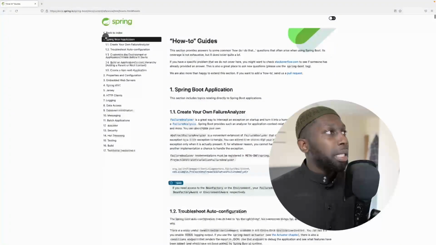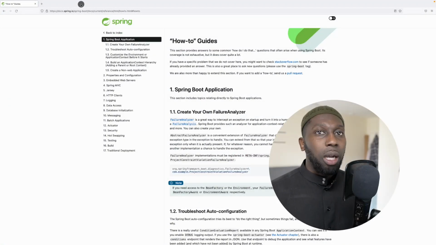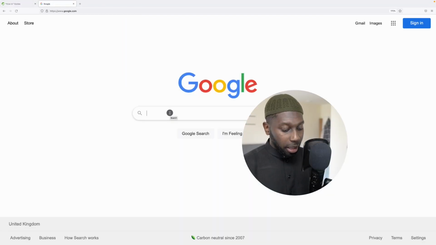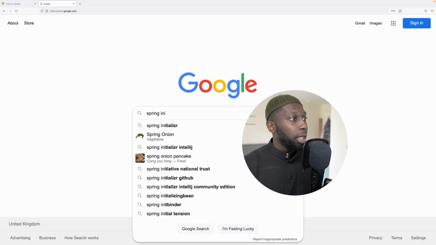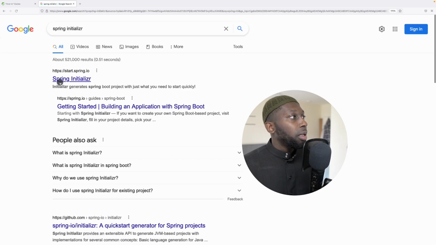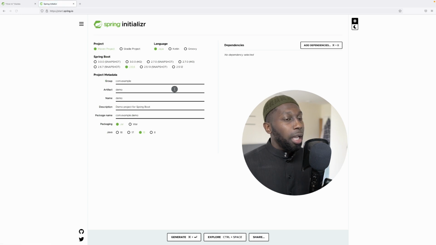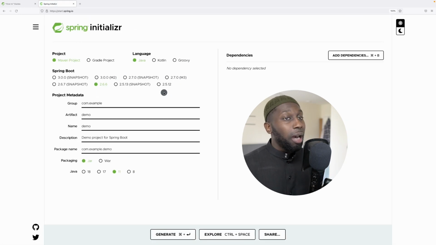Now, this is basically documentation, but how do you get up and running with Spring Boot? Well, if I open up a new tab and search for Spring Initializr and go to this link, start.spring.io, in here we can actually configure our application.